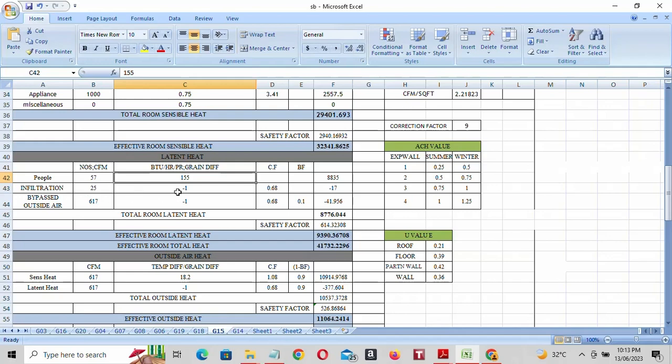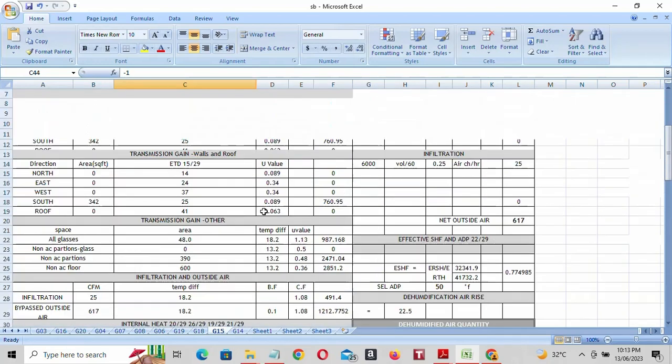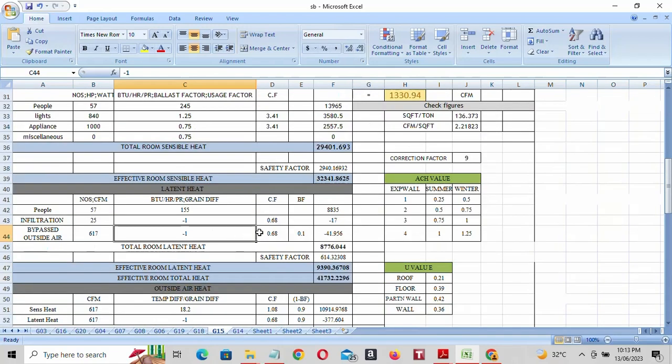And here humidity ratio difference is -1, and conversion factor 0.68, here 0.68, this balancing factor 0.1. Okay. If you multiply, you will get these values. So total room latent heat is 8776.044. Okay. And safety factor is 614.32308. You will get it automatically, guys. And effective room latent heat is 9390.36708.